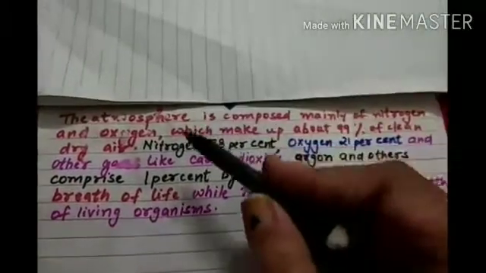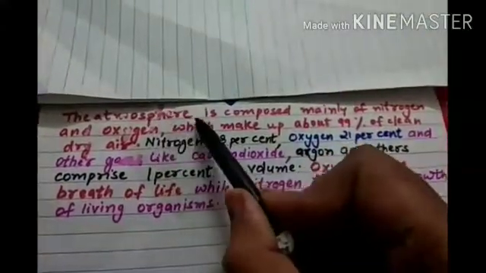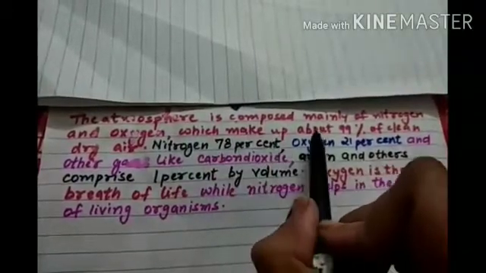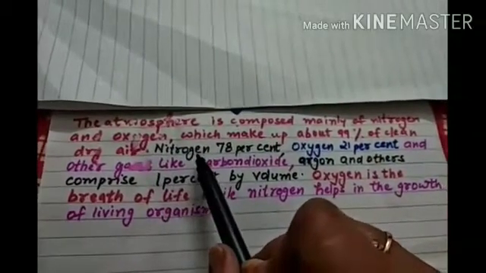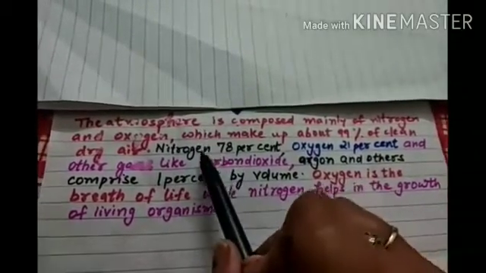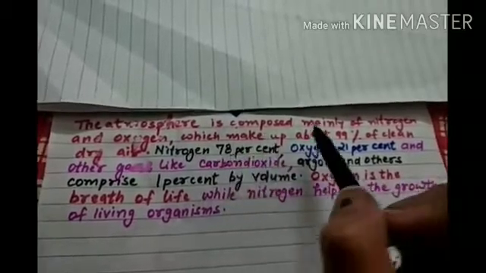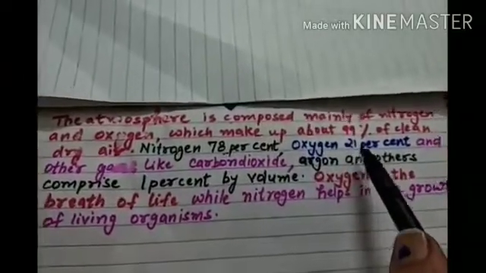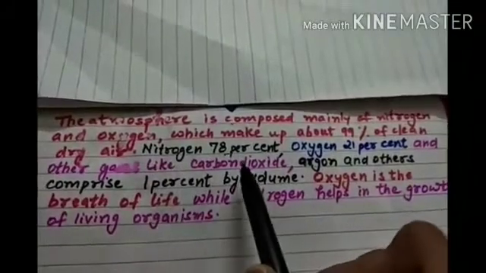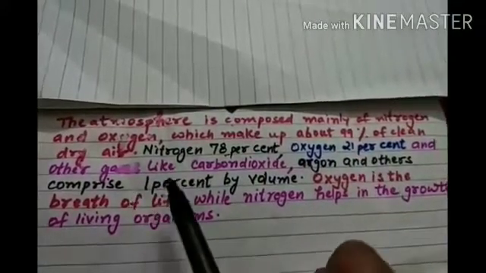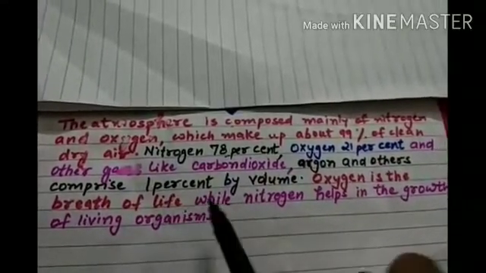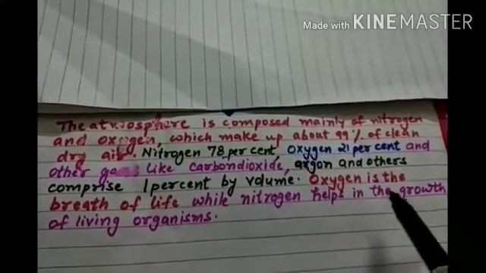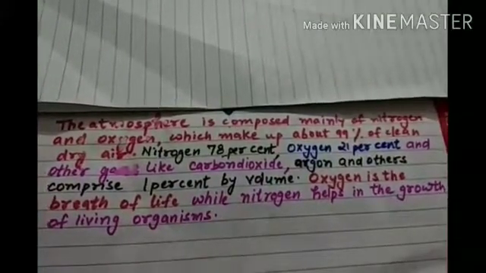Now we will study the composition of the atmosphere. The atmosphere is composed mainly of nitrogen and oxygen, which make up about 99% of clean dry air. That means the composition of nitrogen is maximum, that is 78%, oxygen is 21%, and other gases like carbon dioxide, argon and others comprise 1% by volume. Oxygen is the breath of life, while nitrogen helps us in the growth of living organisms.